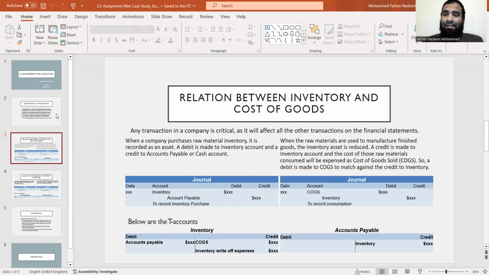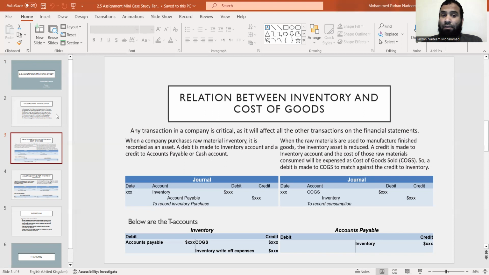So now let's analyze the relationship between inventory and the cost of goods, how things were going on, what was coming into this, and how the profit was going. We will analyze the different accounts and see how the production was and what the cost of the goods was. Basically, any transaction in a company is critical as it will affect all other transactions on the financial statements. Every instance of the company's transactions is related to all the financial statements.